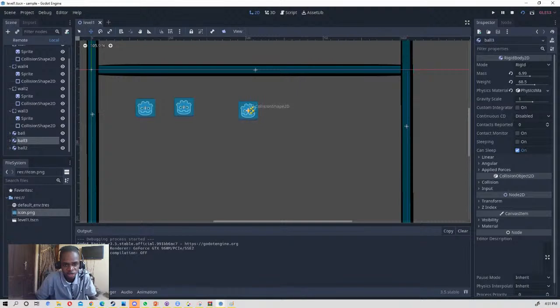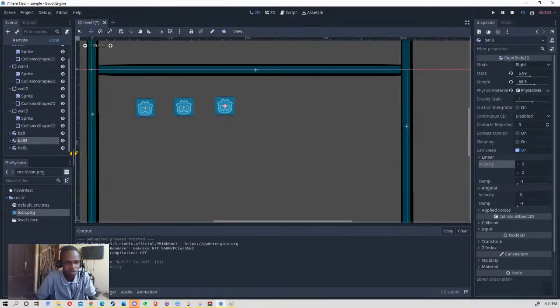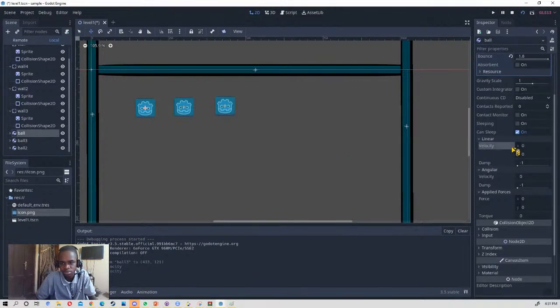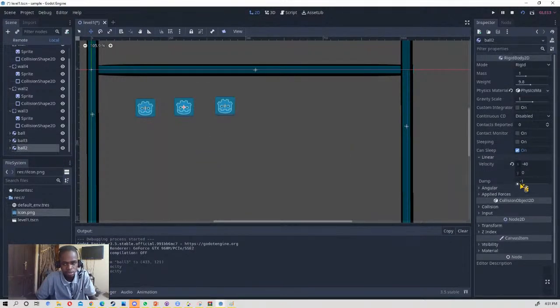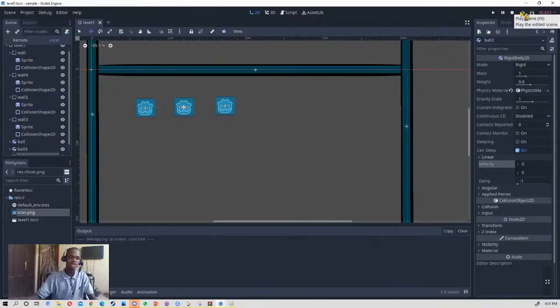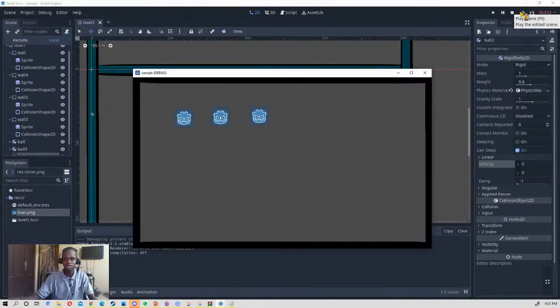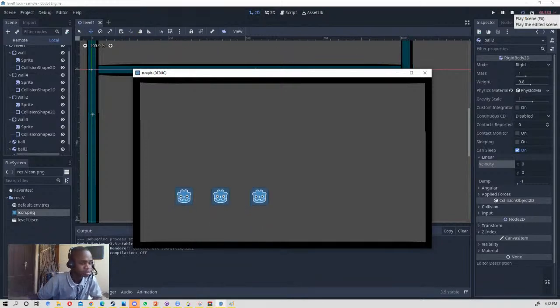Okay. Let's put 3 of them here. Let me remove the linear force and the angular force. So they should all fall at the same speed, even when they have different masses, although they have the same gravity applied to them. So yeah, you are right. Yeah, they are falling, and there is still some variation, but they are still falling at the same speed.